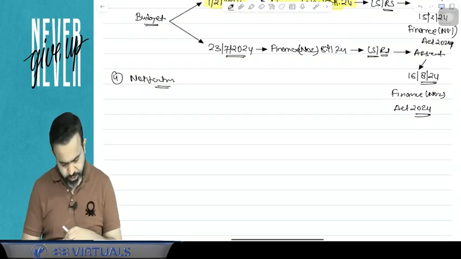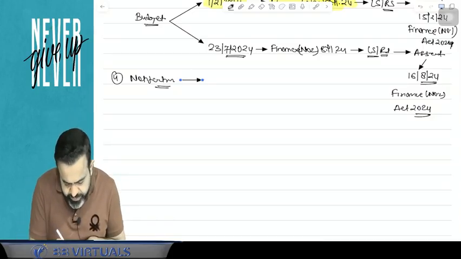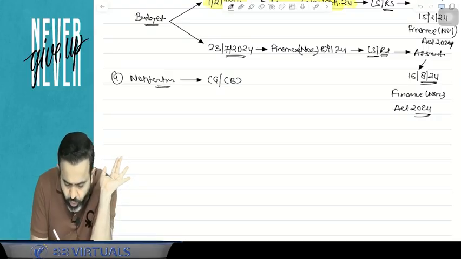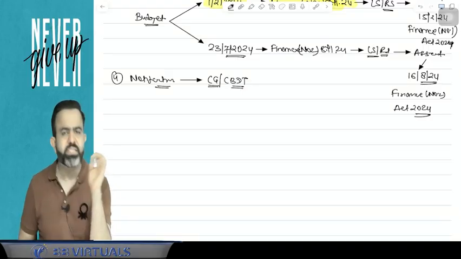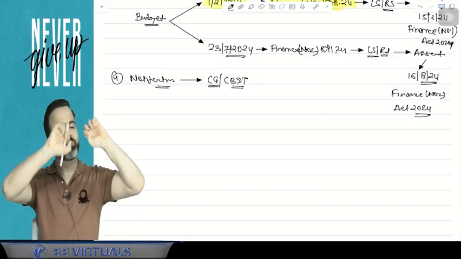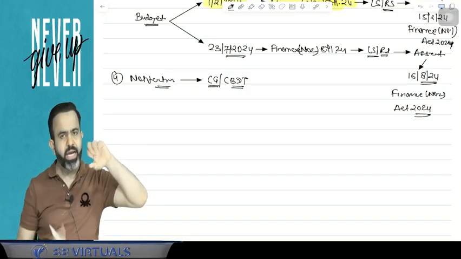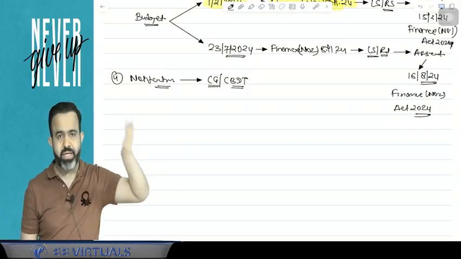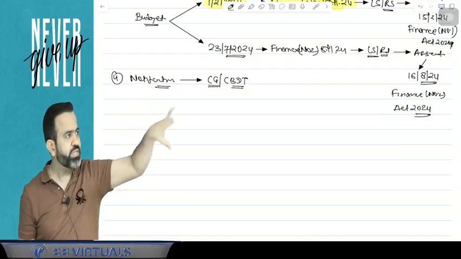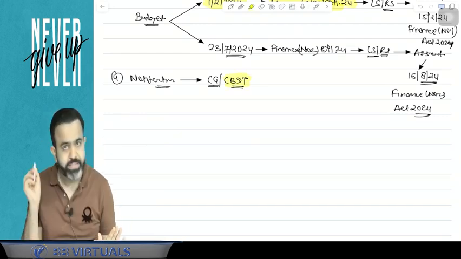Now, what is the meaning of notification? The power is with the central government or CBDT. CBDT means Central Board of Direct Taxes. In the Finance Ministry, there are two boards. One is the CBDT, and one is the CBIC. CBIC looks after the indirect taxes and customs, and CBDT looks after the direct taxes.